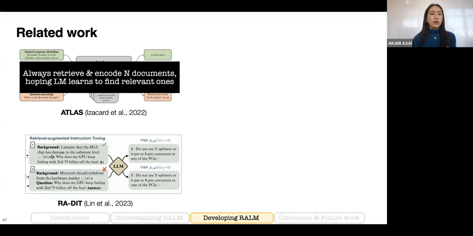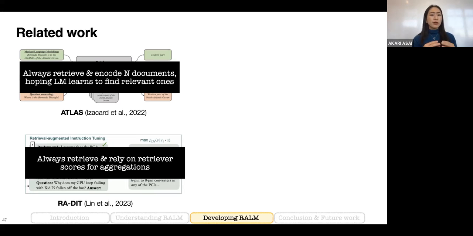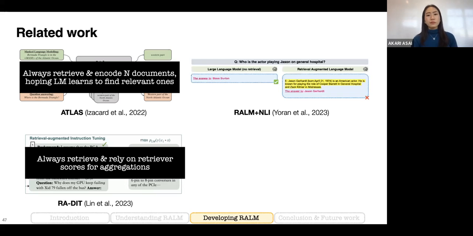A more recent follow-up is from Meta, which instruction-tuned a retrieval-augmented language model so that we can adapt those models to new downstream tasks without fine-tuning. But this model still follows the always-retrieve strategy, retrieving a fixed number of documents, and they try to aggregate the output from multiple different paragraphs, depending on the retrieval score.